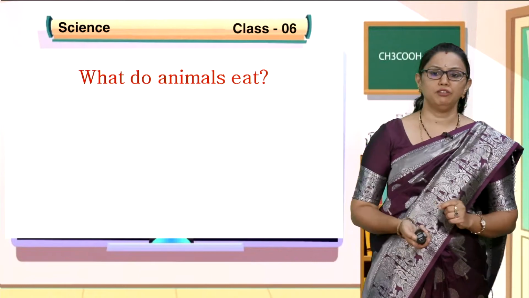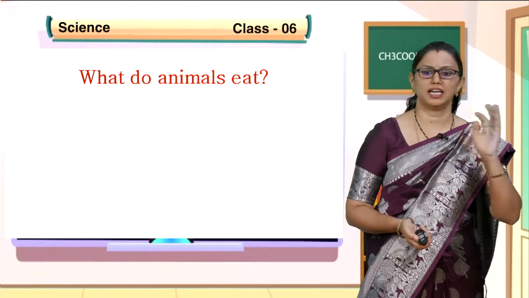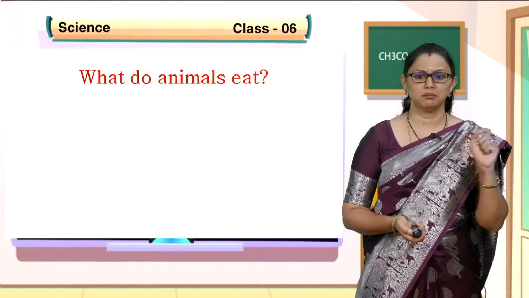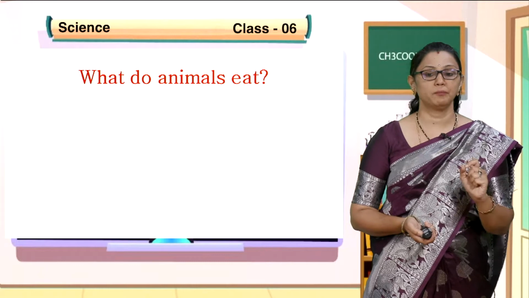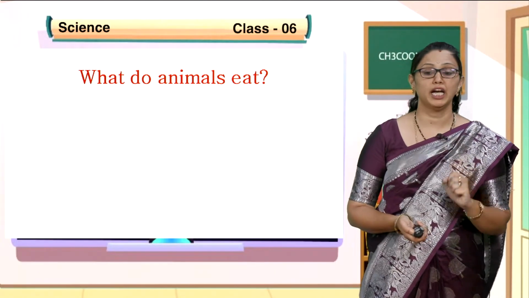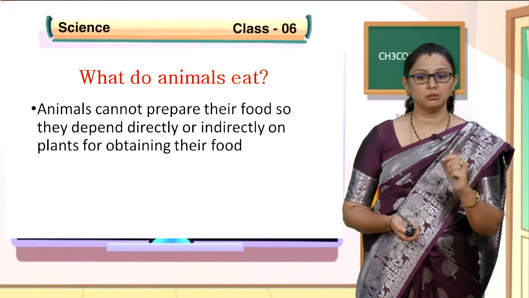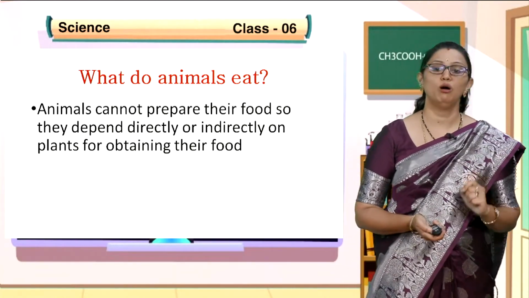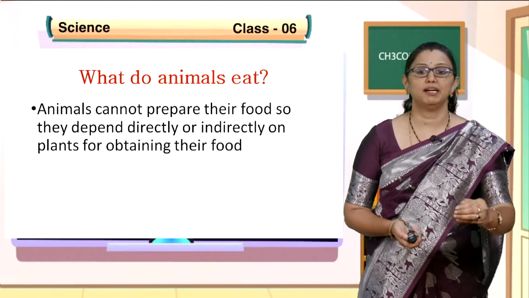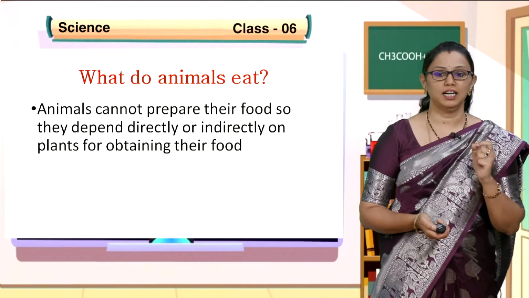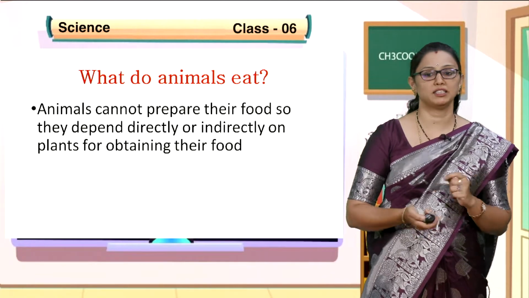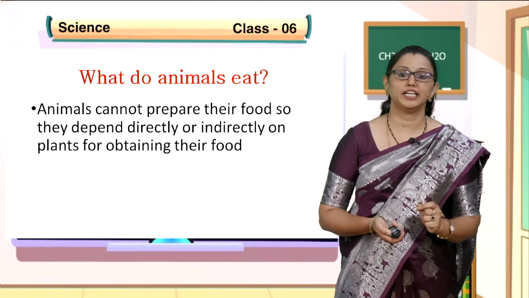Next, we have learnt all the plant sources as well as animal sources. Now the question comes, what do animals eat? In the previous session I told that plants can prepare their food, but animals cannot. They are called heterotrophs. What are heterotrophs? They cannot prepare their own food by themselves. So we directly or indirectly depend upon other animals or plants for food, and that is why they are called heterotrophs.